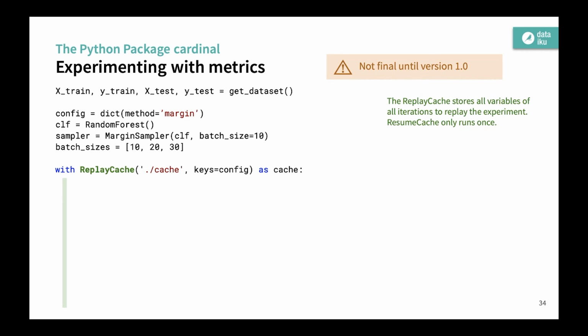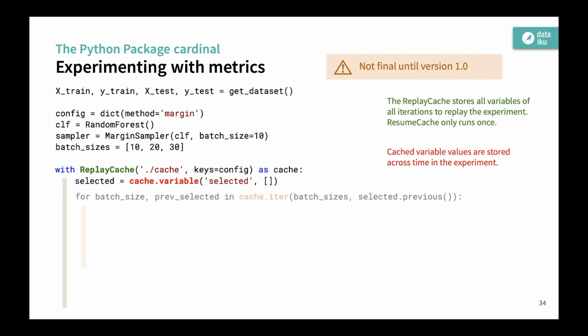But it clears them afterwards so that it doesn't take too much disk space. Or you have the replay that stores everything and allows you to rerun an experiment. First thing to do is to declare a variable. That's the values that will be cached after each loop of active learning. Here we take selected, which are the indices of the selected samples.